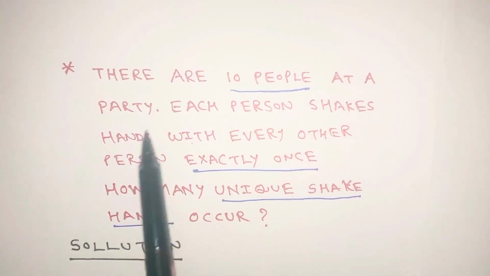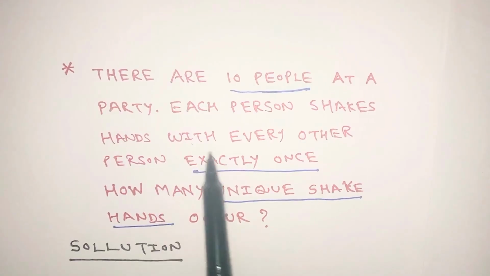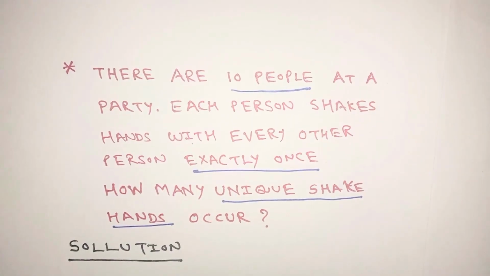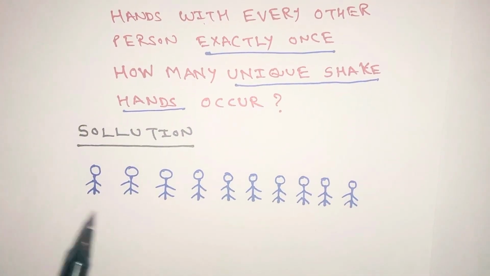There are 10 people at a party. Each person shakes hands with every other person exactly once. How many unique handshakes occur? Here we have 10 persons.